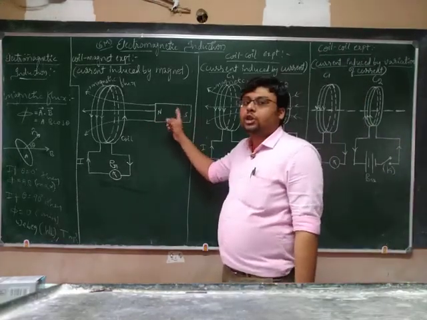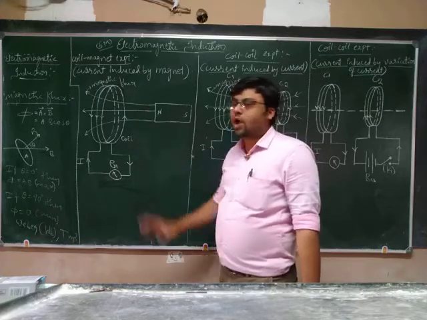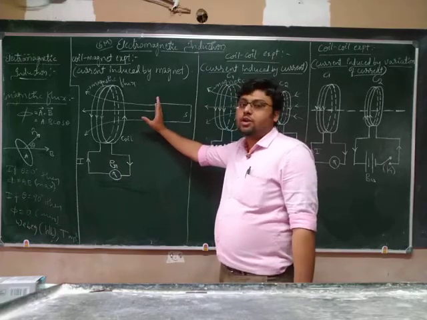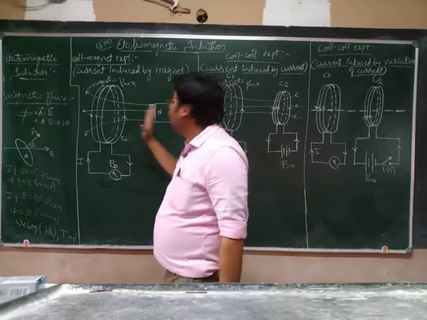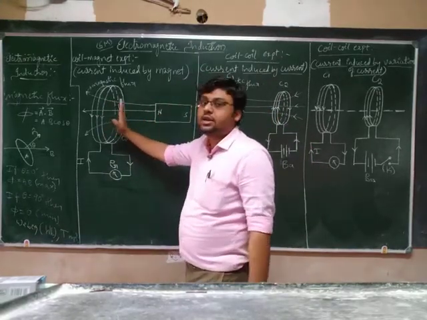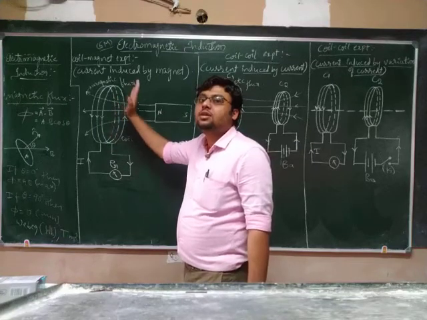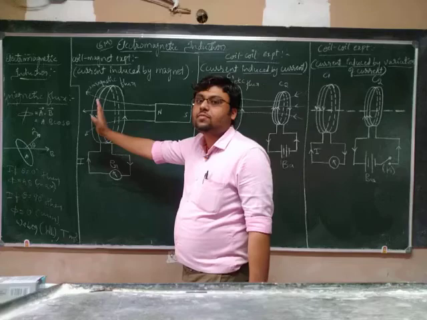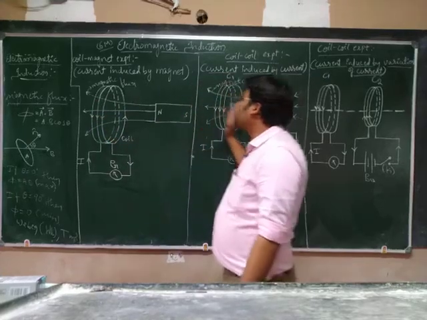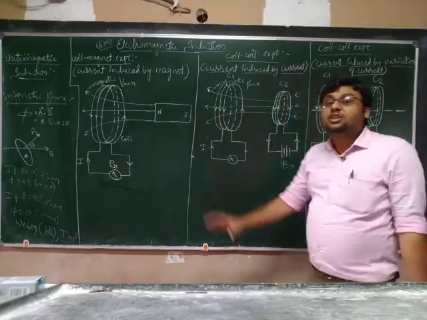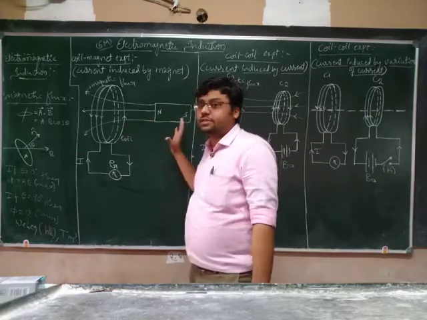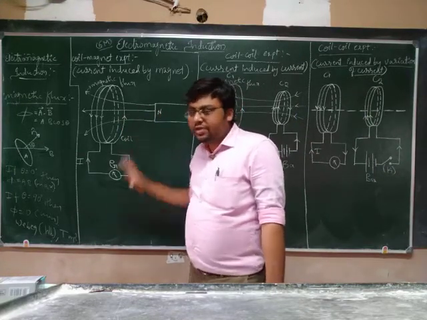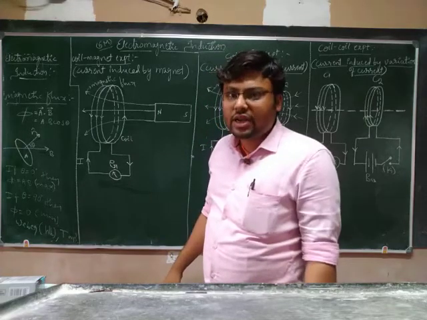Whenever the north pole moves towards the coil, what happens? More flux will link with the coil. When it moves towards the coil, the flux through the coil becomes more. The flux increases. Whenever it moves away from the coil, the flux decreases. Can we call this increase and decrease in the flux a variation of the magnetic field?